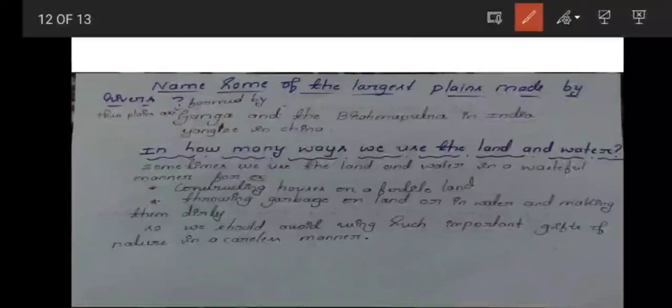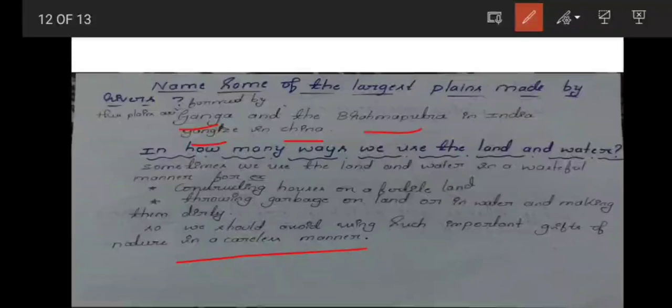Name some of the largest plains made by the rivers. The largest plains made by the rivers are those by the Ganga and the Brahmaputra in India and the Yangtze in China. In how many ways do we use the land and water? Sometimes we use the land and water in a wasteful manner. For example, constructing houses on fertile land, throwing garbage on land or in water and making them dirty. So we should avoid using such important gifts of nature in a careless manner.